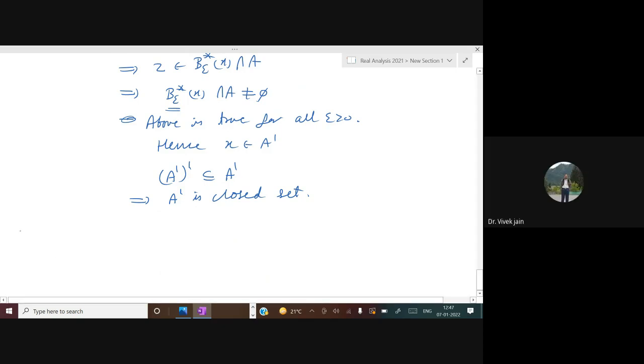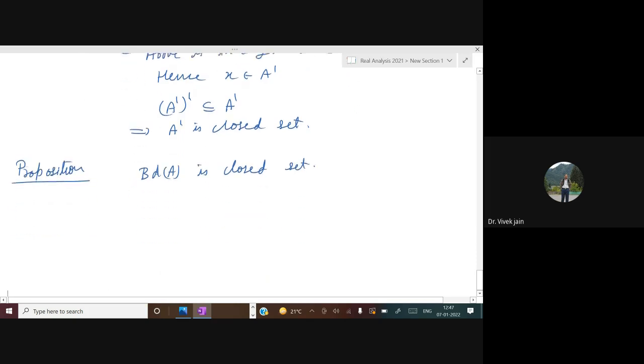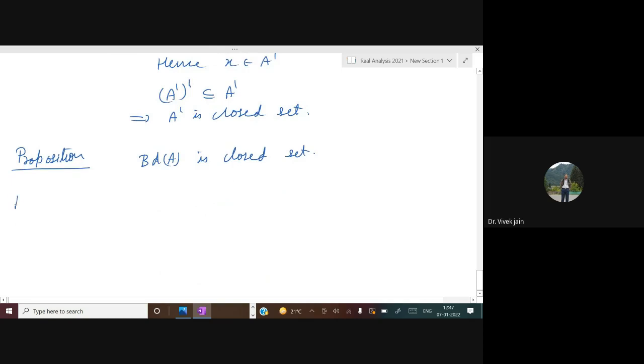Now we will show that boundary is also a closed set. BdA is a closed set. Why is it so? Proof.